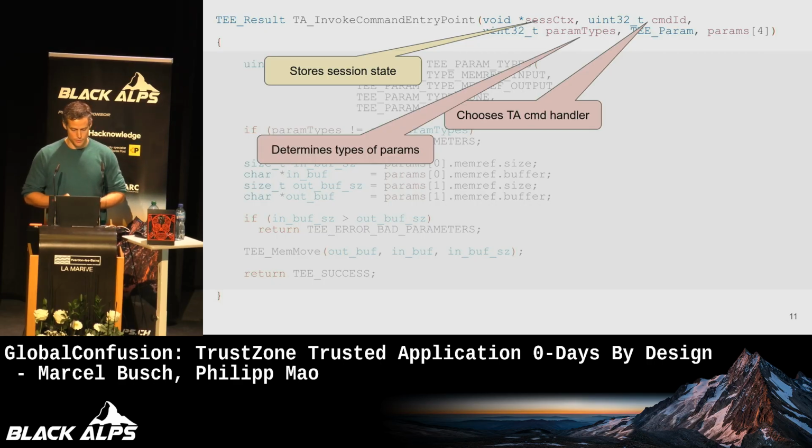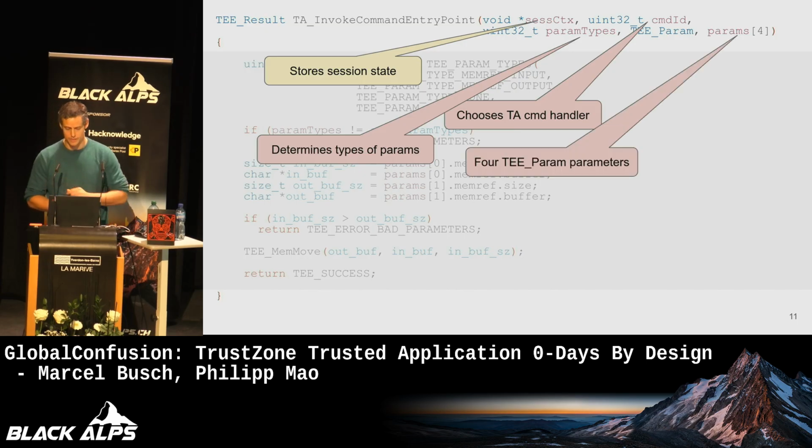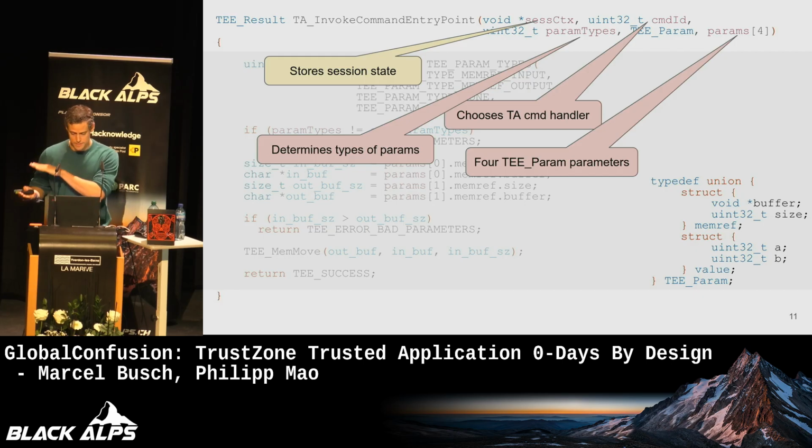Then we have another parameter which determines the types of the next parameter, which is an array of parameters, okay? The underlying structure for the elements in this array is shown here on the right. That is a union, okay? So in this array, you have 4 unions, and each of these unions contains these structs. And when you have been paying attention in your C class in school, you know that these structs in memory, since they are defined as a union, overlap in memory, right?